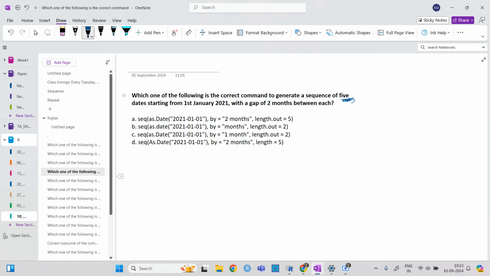Option A. So it is as.date, firstly by 2 months, and then length.out is 5. So this will be the answer.